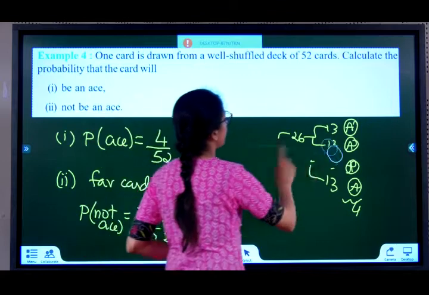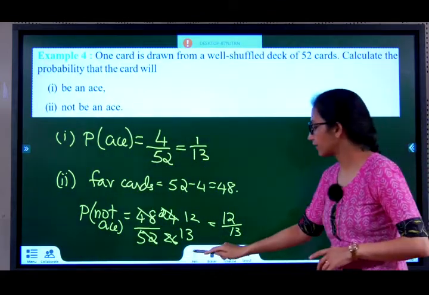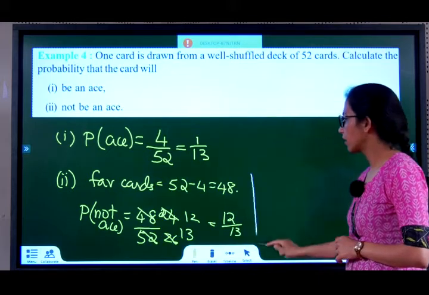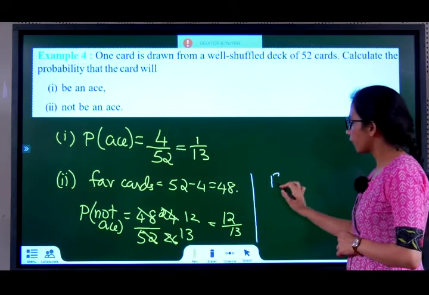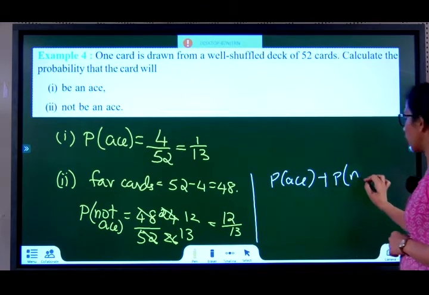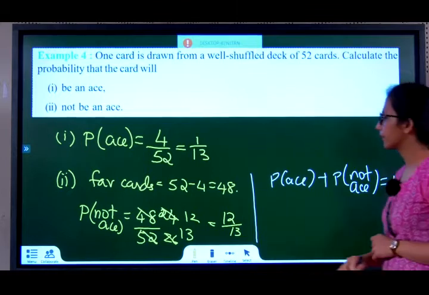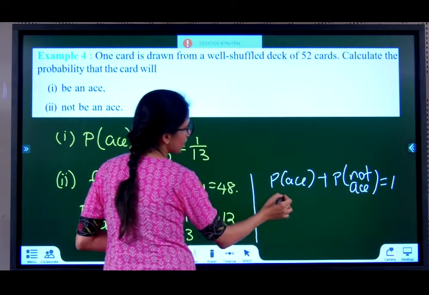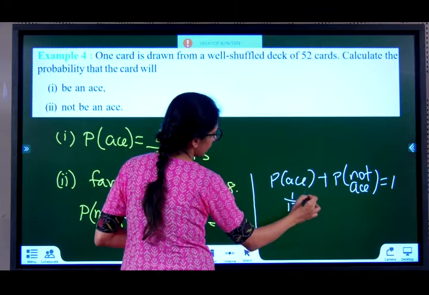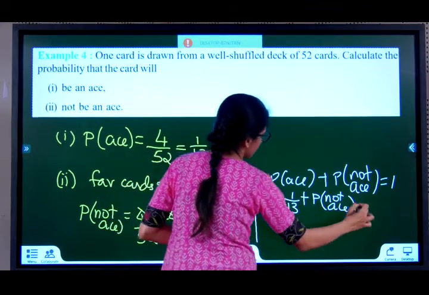The same problem can be solved with a different technique. Look, probability of ace plus probability of not an ace is 1. Probability of ace we got as 1 by 13, plus probability of not ace is equal to 1.